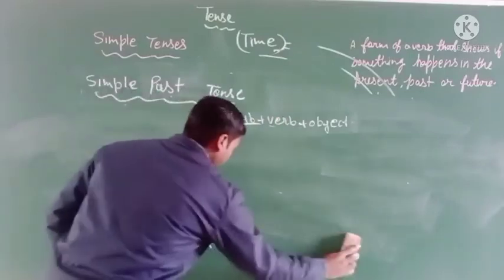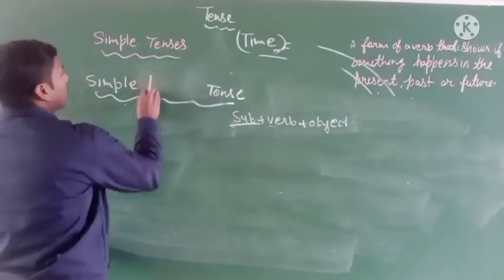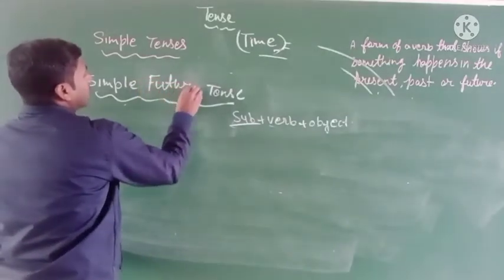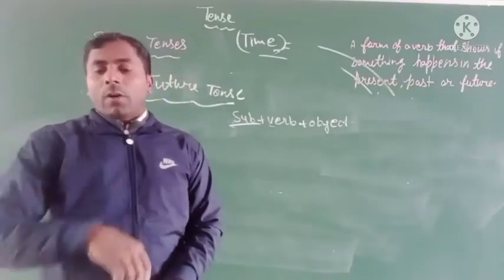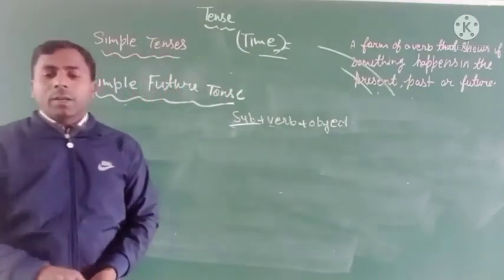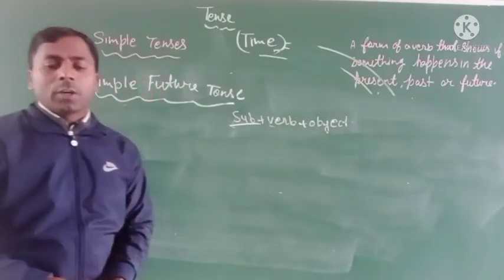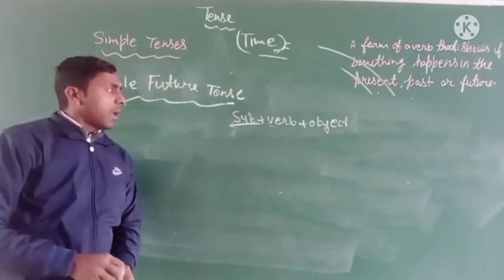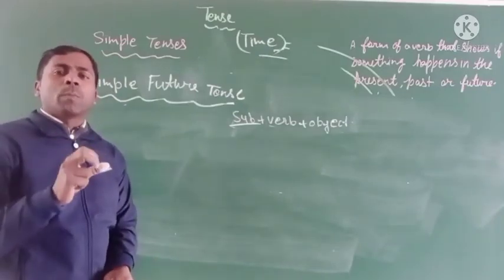Simple future tense. Okay? Future tense is used to say what we think or believe will happen in the future. And in the future tense, we have to divide the subject into two parts. How many parts?